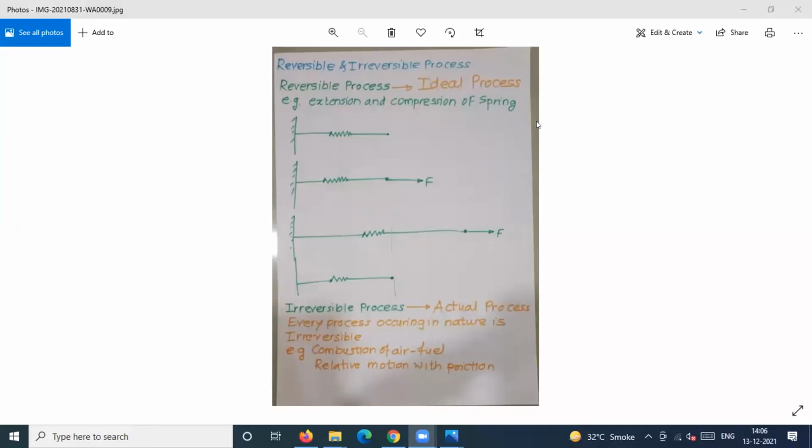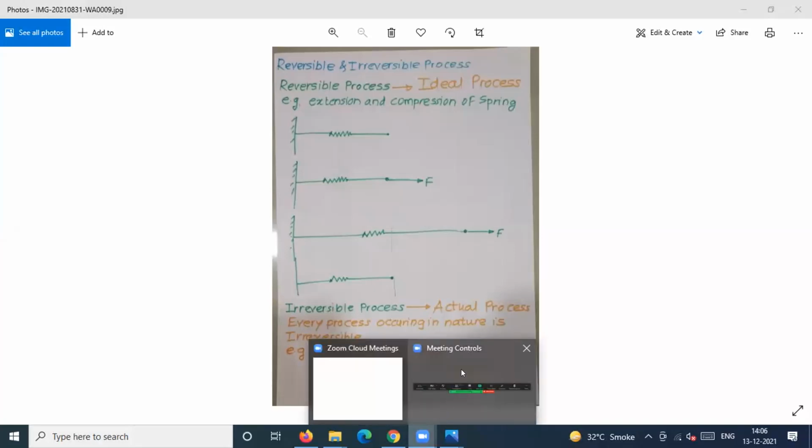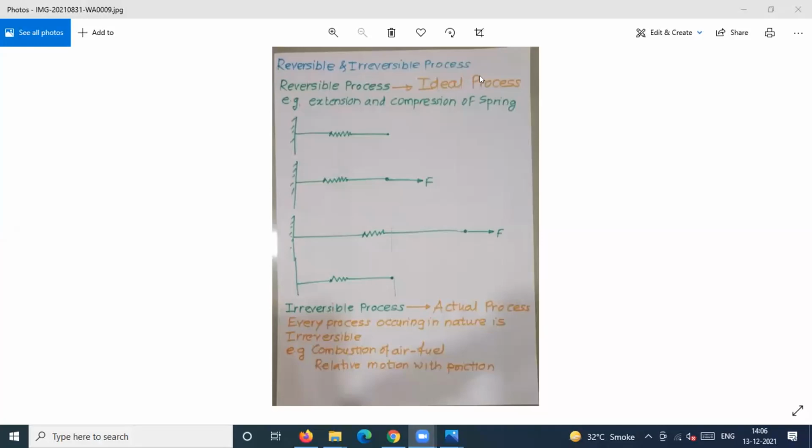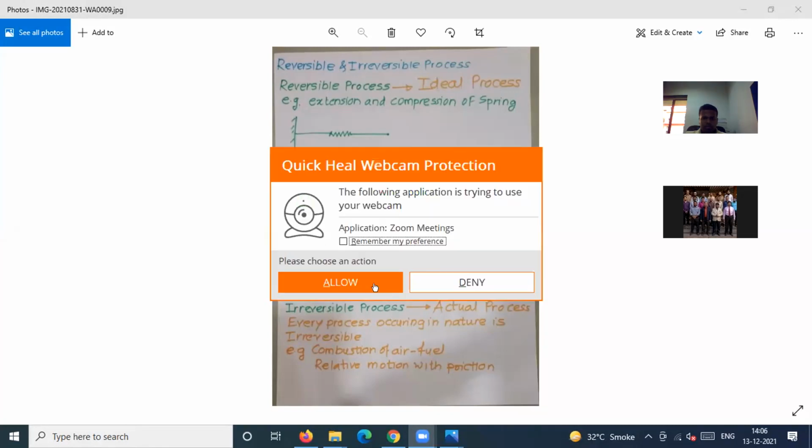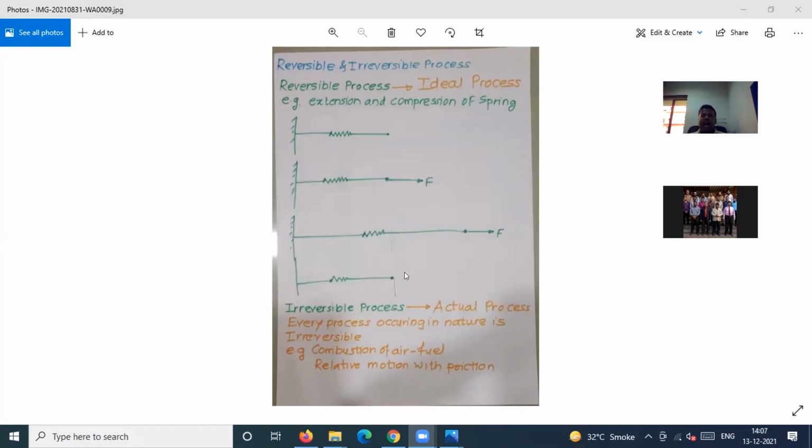In this session, initially we'll be starting with the reversible and irreversible process. So let us start. So see, all of you, reversible process. Let me clear you that reversible process is an ideal process. Reversible process does not occur in nature, or such a process doesn't exist. If you ask me to give a simple example, what is a reversible process?